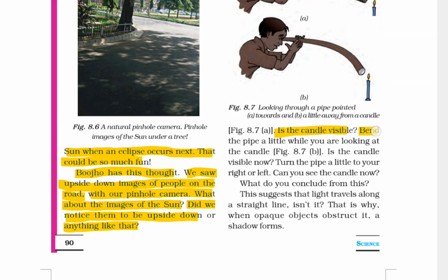Is the candle visible? Bend the pipe a little while you are looking at the candle. Is the candle visible now? Turn the pipe a little to your right or left. Can you see the candle now? What do you conclude from this? This suggests that light travels along a straight line, isn't it? That is why when an opaque object obstructs it, a shadow forms.